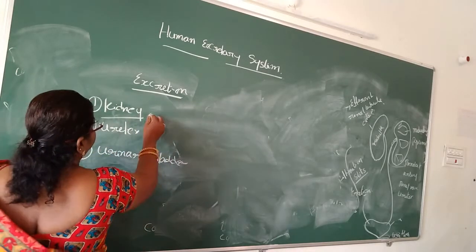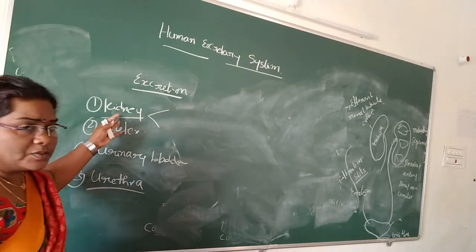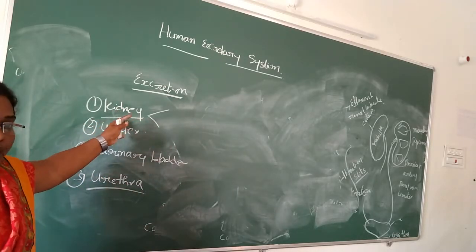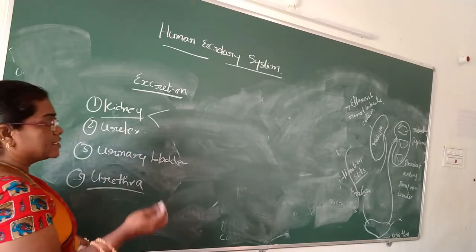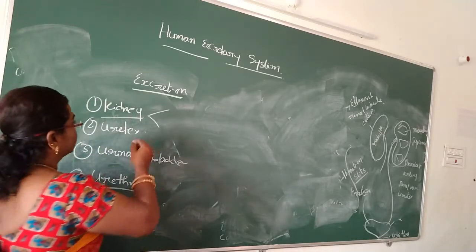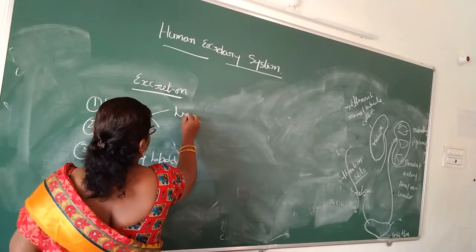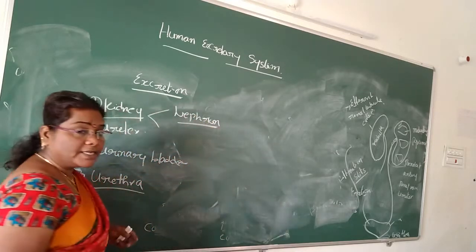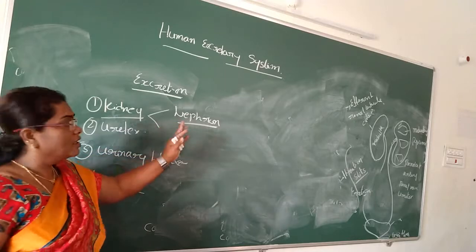Next, the kidney. Each kidney is present with a million nephrons. It is the structural and functional unit of a kidney. What are the parts present in the nephron?